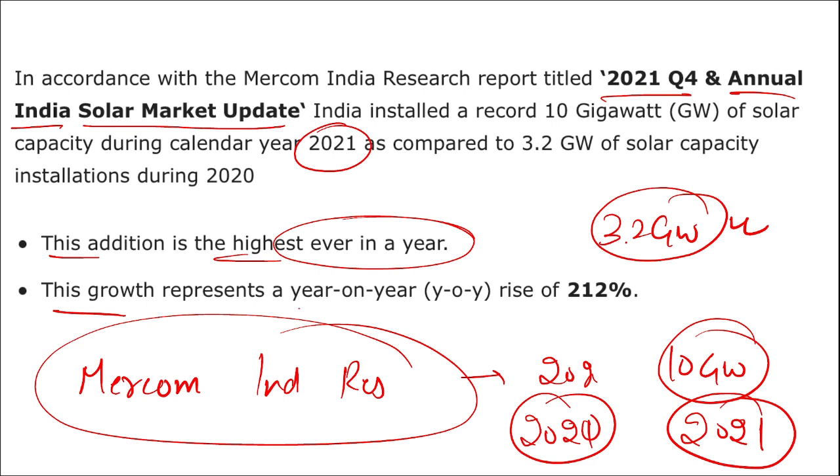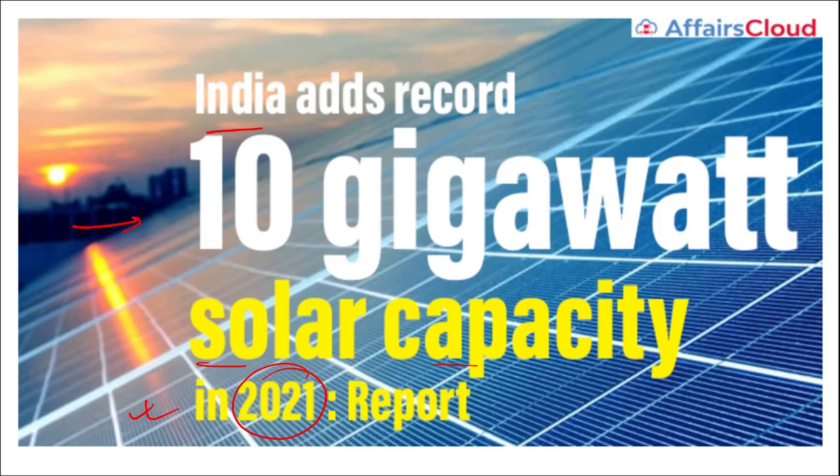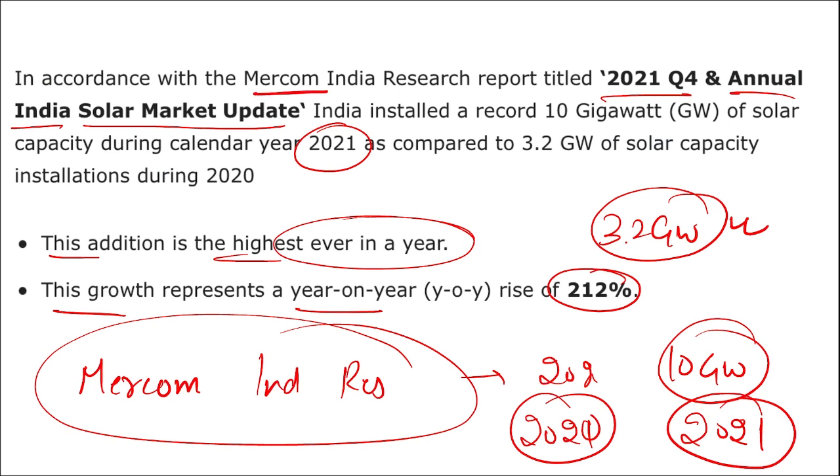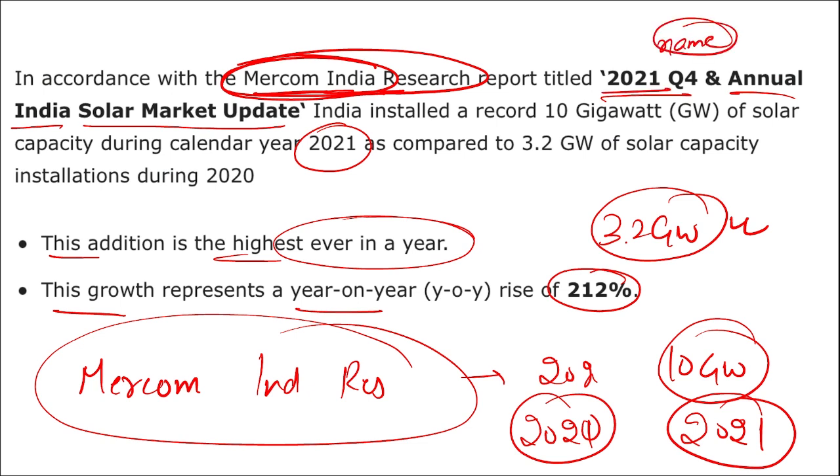The growth represents a year-on-year rise of 212%. So, in which organization's report was this data presented? It was presented in the Mercom India Research report, and the name of the report that you need to remember is the 2021 Quarter 4 and Annual India Solar Market Update.